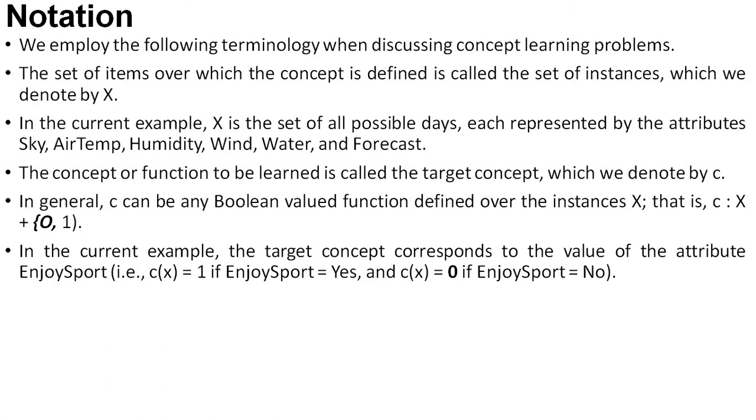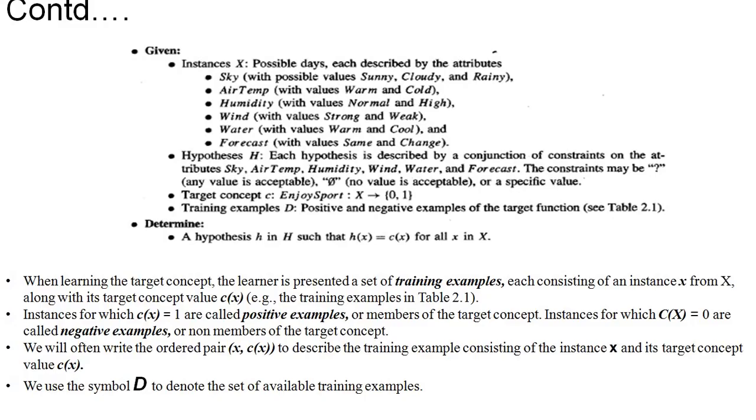Next we can see the general notations over here. As I have already discussed this notation, it is a boolean valued function. Boolean valued means either we get true or we get false, or you can also write yes or no. For yes the value is 1, and for no the value is 0. All these notations have already been explained in the previous slide.